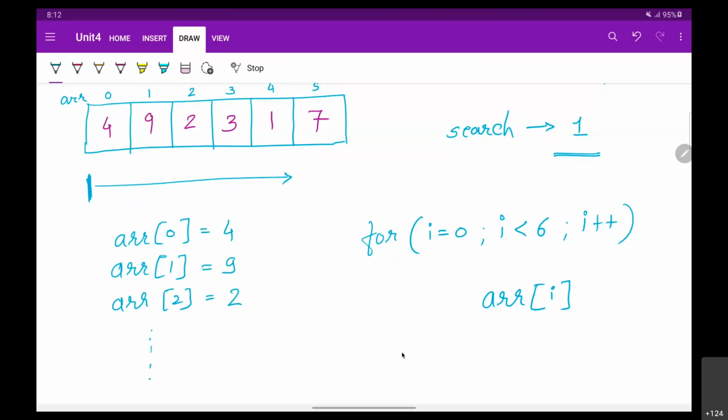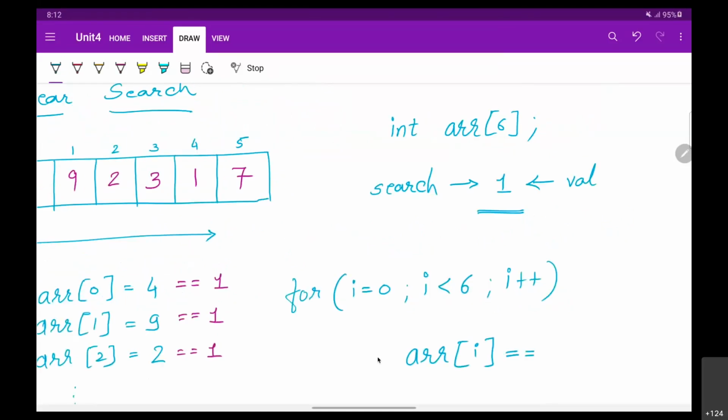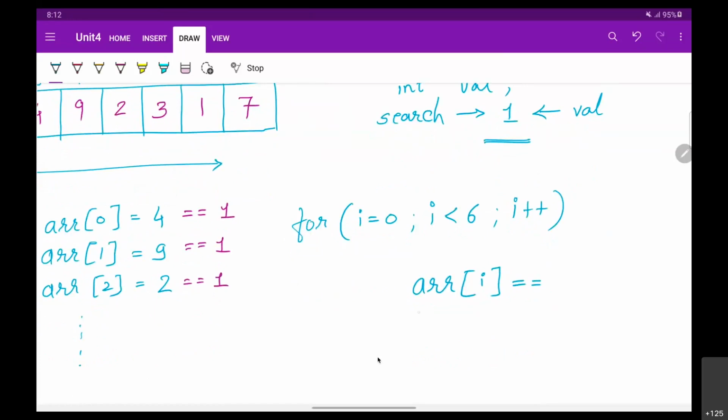Now, you are going to compare this with 1 always, because we want to search 1. Okay? We want to search 1. So what we will do is we are going to compare this array of I with the given value. Let's say we have integer VAL declared, and user has given value 1, and you have stored that value 1 to VAL variable. तो आप क्या करोगे? You are going to compare this array of I with given value.